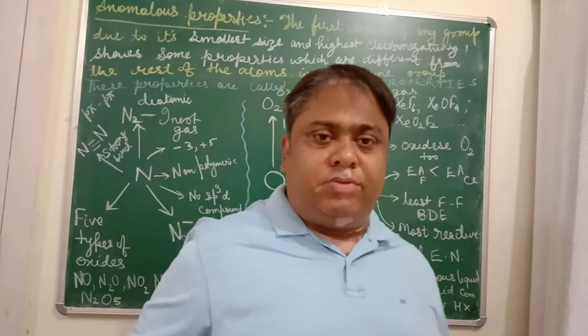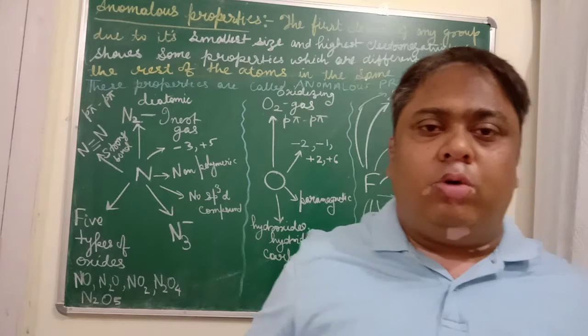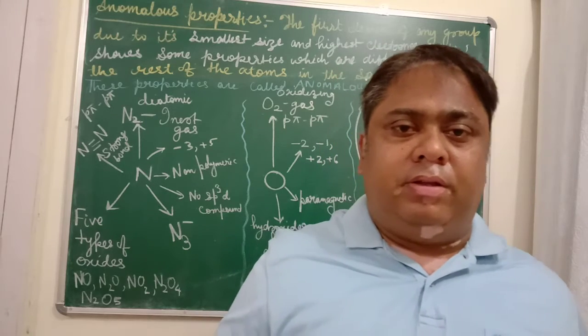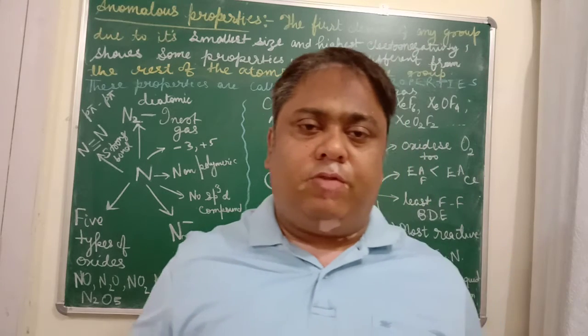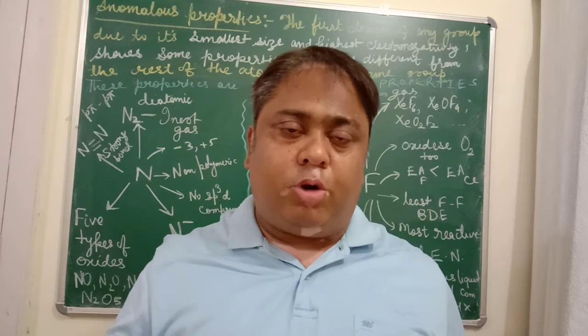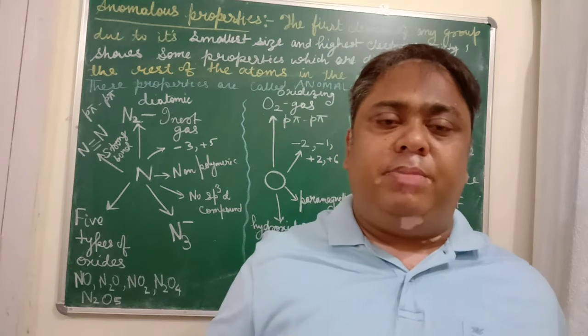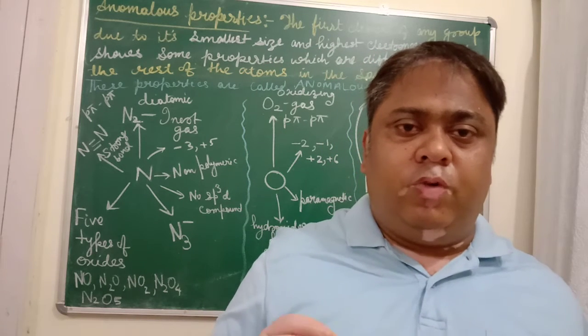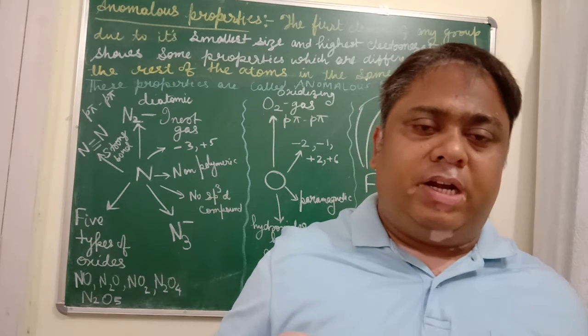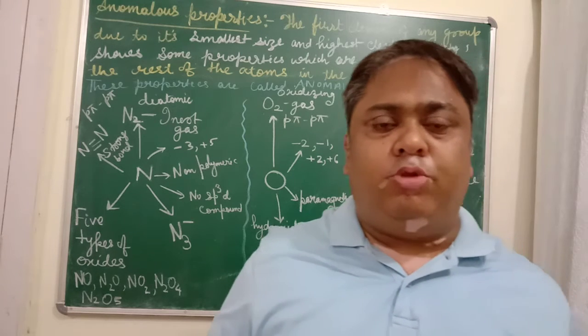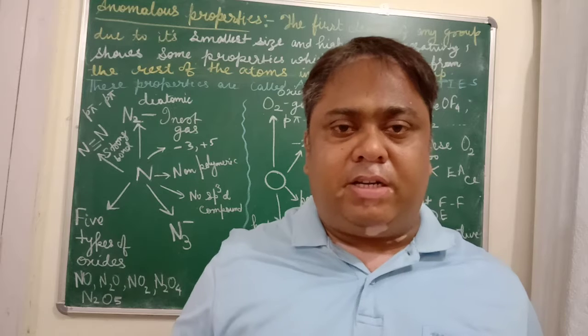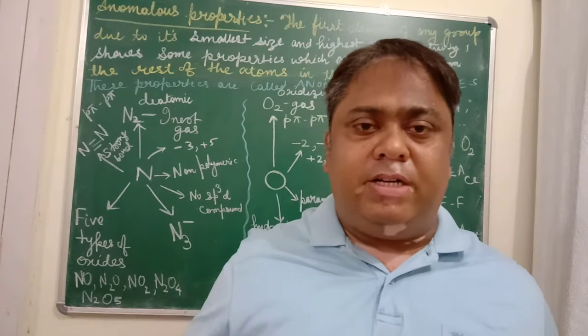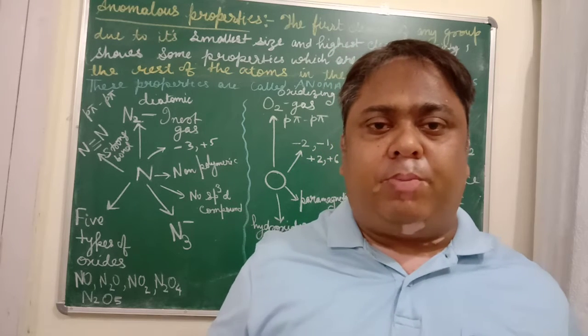Hello students, there is one term called anomalous property. The anomalous properties of the elements are the properties of the first element of any group which are different from the rest of the elements of the same group. So far we had studied that all the elements in the same group have similar properties.